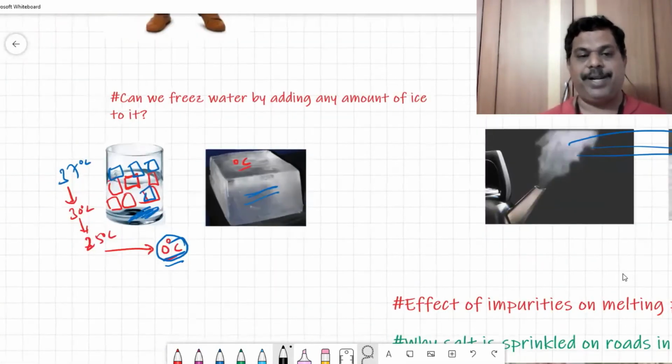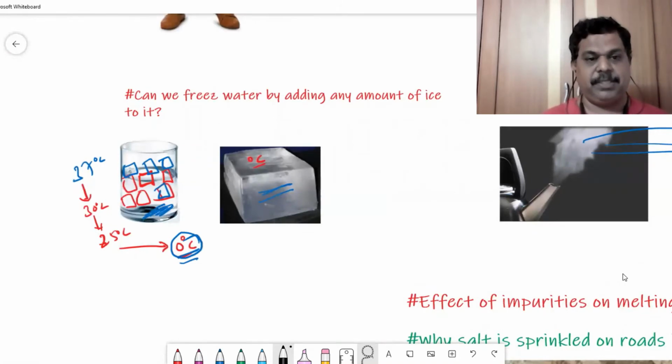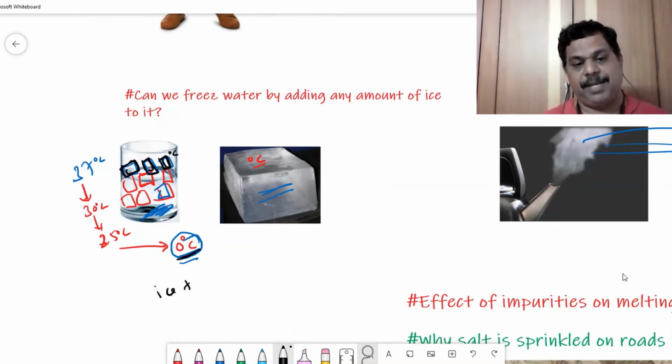Another important point: see what happens when we add another block of ice. This ice will stay there, it won't melt. Because the water is already at 0 degrees centigrade and the ice is also at 0 degrees centigrade, they are in thermal equilibrium. No longer will the ice block melt. That means ice plus water can exist at 0 degrees centigrade.